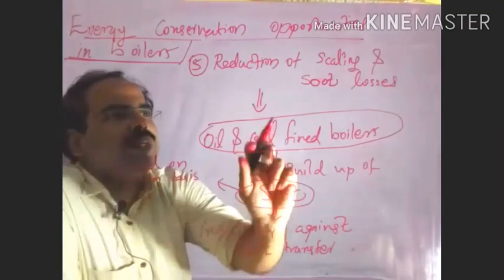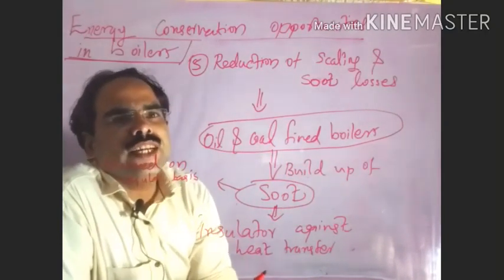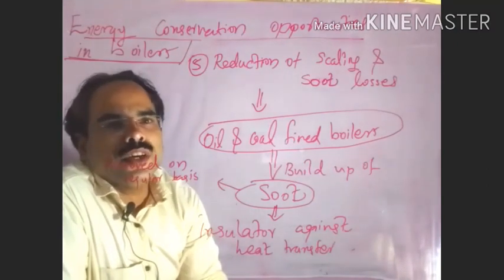If there is scale formation or soot formation, that creates issues, which means the efficiency of the system reduces.